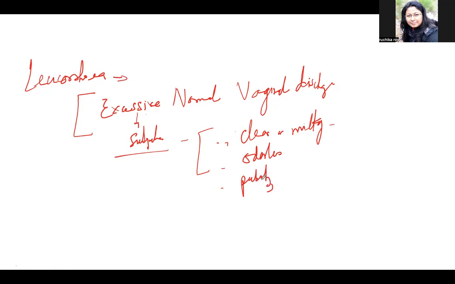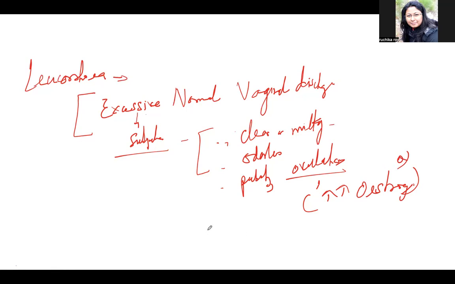If the person is in the ovulation stage, it is mostly due to the peak rise of estrogen. This can be an MCQ question: why is leucorrhea more during this phase? Due to the peak rise of estrogen, which increases the secretory activity of the cervical gland.